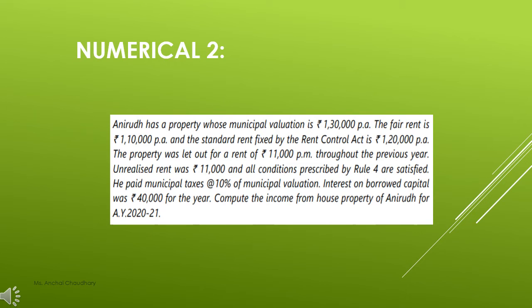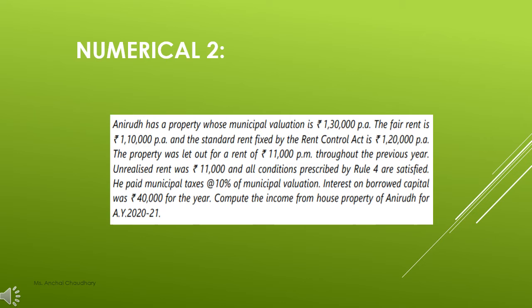Numerical number 2. Anirudh has a property whose municipal valuation is rupees 1,30,000 per annum. The fair rent is rupees 1,10,000 per annum, and the standard rent fixed by the Rent Control Act is rupees 1,20,000 per annum. The property was let out for a rent of rupees 11,000 per month throughout the previous year. Unrealized rent was rupees 11,000 and all conditions prescribed by Rule 4 are satisfied.